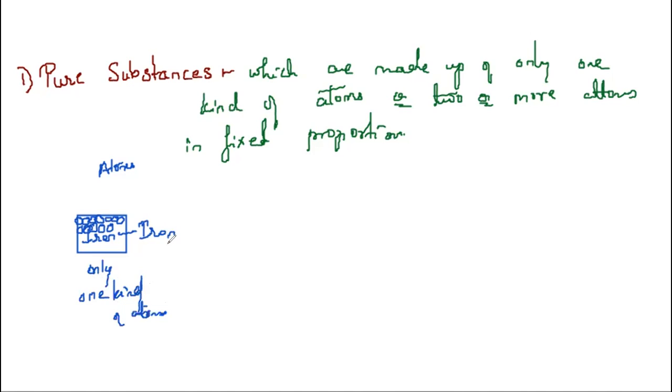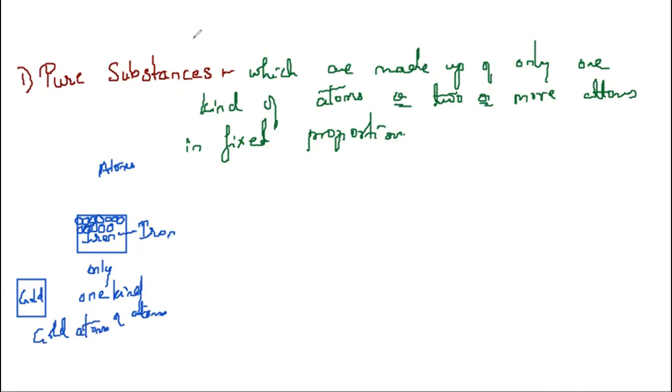Correct? Only one kind of atoms. Instead of iron, you take a piece of gold metal. Tell me, will it be made up of any other atoms? It will have all gold atoms only. Understanding? So these are what? Pure substances.